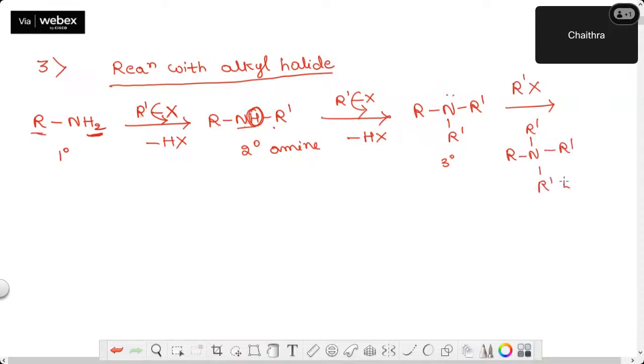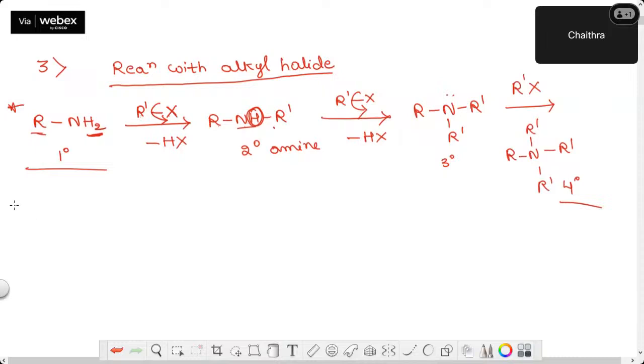This is called a quaternary amine because nitrogen is directly attached to how many carbon atoms in this case? 4 carbon atoms. This is nothing but Hoffmann's ammonolysis only. This is how, when you take an alkyl halide, it will react with the amines in this manner to give secondary, tertiary and quaternary amines. So this is one example for alkyl amines. Already I had written this in the preparation method.